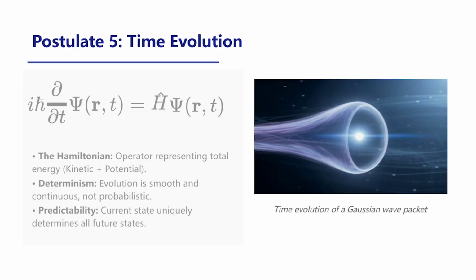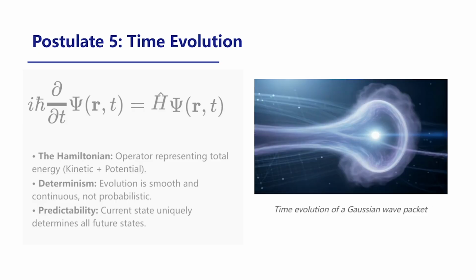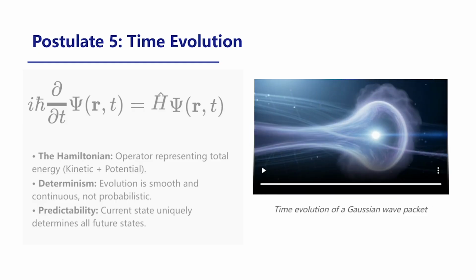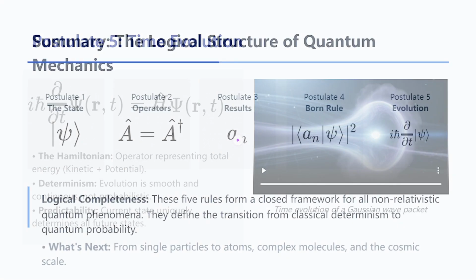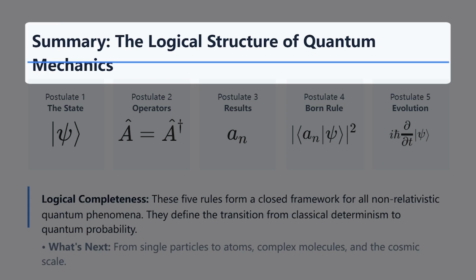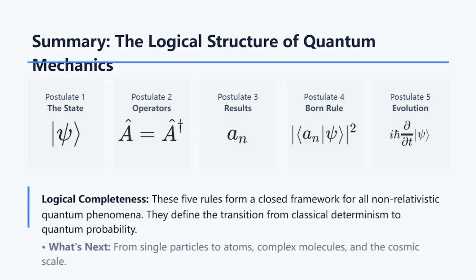As you saw, the packet spreads over time, but its evolution follows a precise mathematical path. This sets the stage for our final review of how all these postulates fit together. Now that we've explored the dual nature of quantum change, the smooth evolution and the sudden collapse, let's step back and look at the grand logical architecture we've built throughout this session.